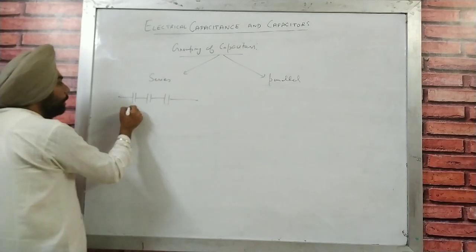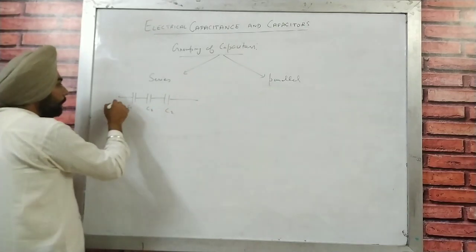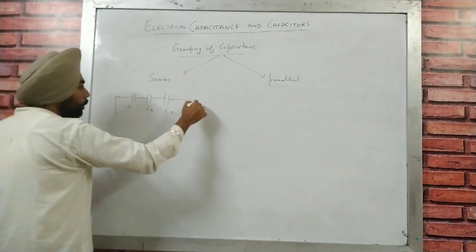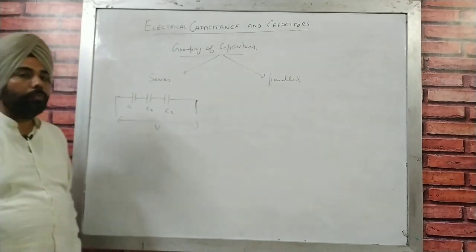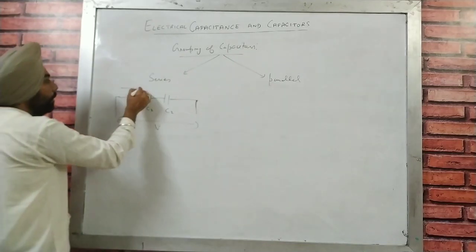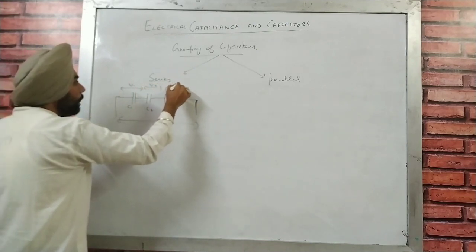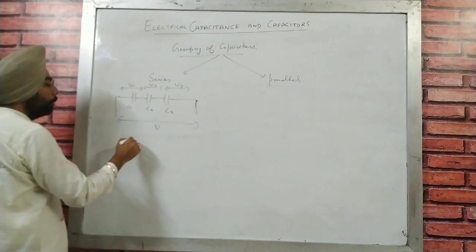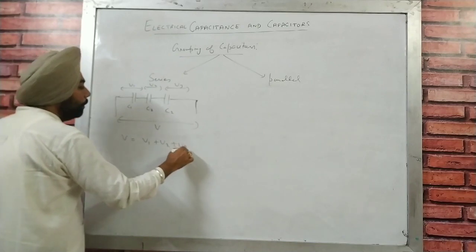So I am just taking 3 capacitors, capacitor C1, capacitor C2, capacitor C3. Let's say they are having a total potential of V. Obviously if capacitors are arranged in series, every capacitor is going to have a different potential, V1, V2 and V3. Now what is going to be the total potential? So total electric potential is going to be V1 plus V2 plus V3.